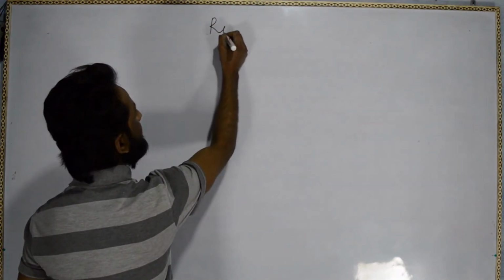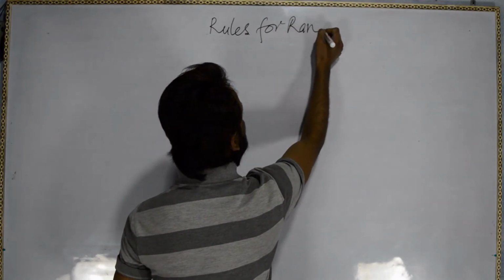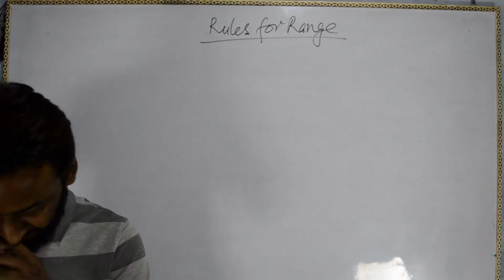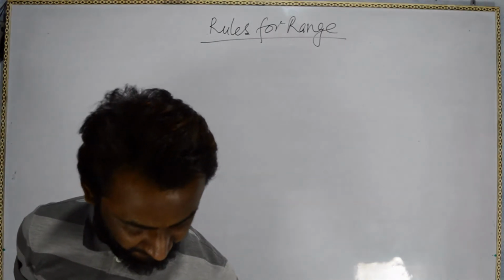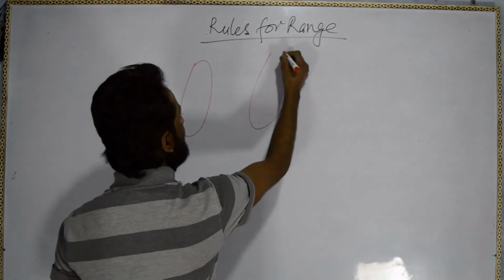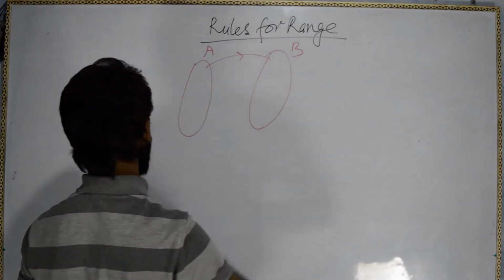Now rules to find the range. Rules for range. Okay, so for range, as I told, this is set A, this is set B, this is some function or relation.